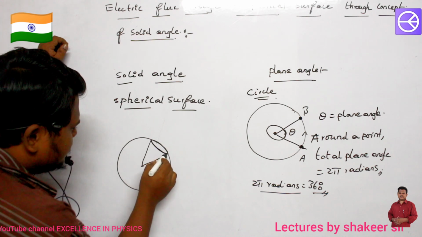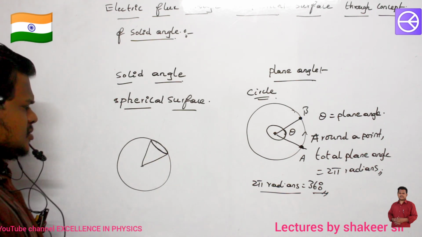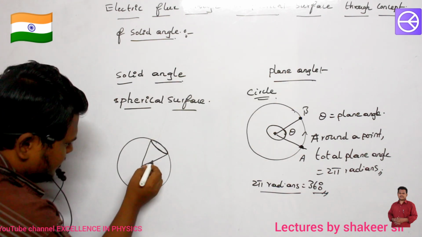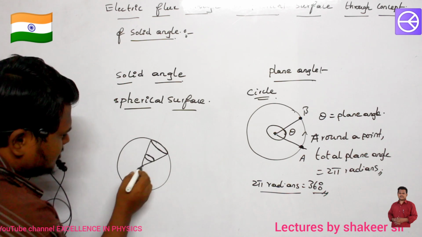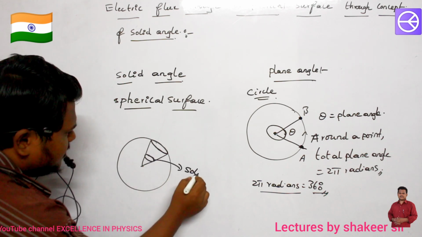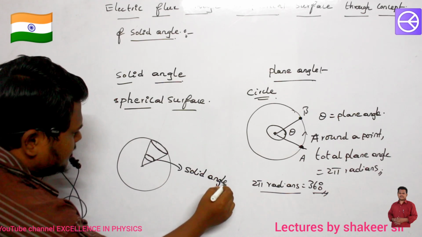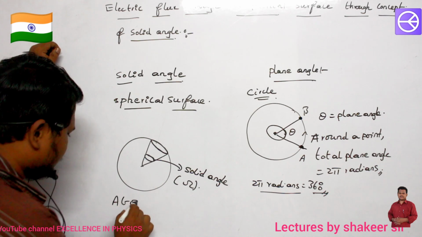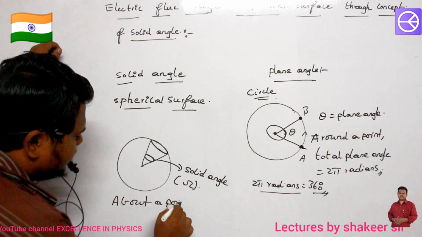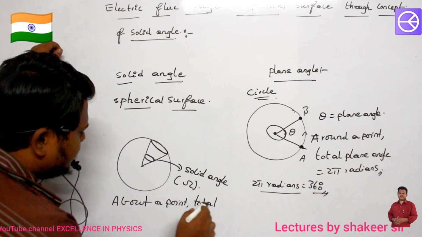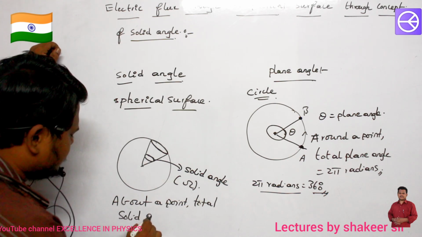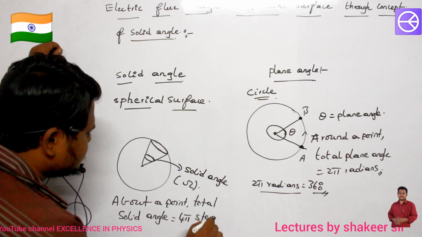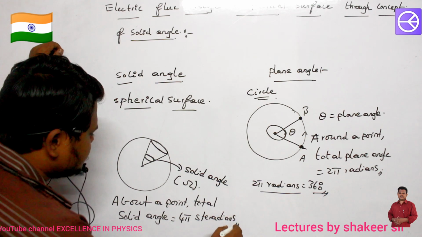We should have eaten ice cream cones, no? So such a conical surface I am cutting and removing. Then the three-dimensional angle formed, this we call the solid angle. And it is represented by sigma. Are you able to understand? So about a point, the total solid angle formed is equal to 4 pi steradians. How much? 4 pi steradians.